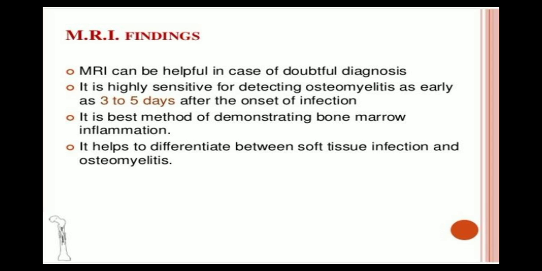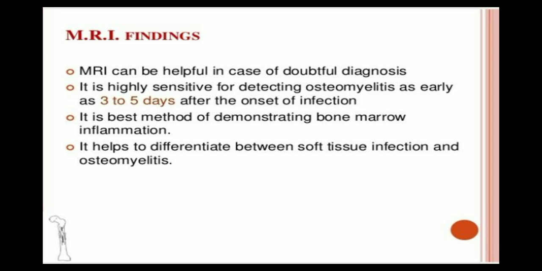MRI findings. MRI can be helpful in cases of doubtful diagnosis. If we are confused between osteomyelitis and other clinical findings, we go for MRI as it is helpful in doubtful diagnosis. We could differentiate between the two diagnoses. It is highly sensitive for detecting osteomyelitis as early as 3 to 5 days after the onset of infection. It can detect osteomyelitis within 3 to 5 days.